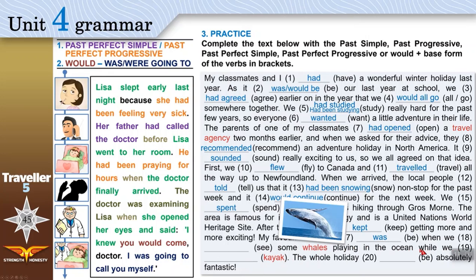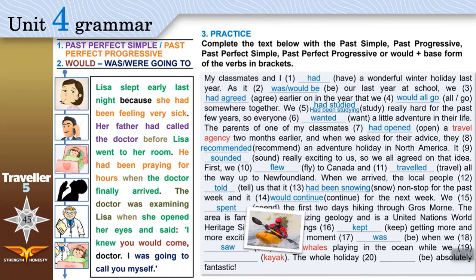Now we have 2 actions. We have see and we have kayak. They both happened at the same time. We saw whales while we were kayaking. We have while here. Give kayak past progressive. Give see past simple. The whole holiday was absolutely fantastic.